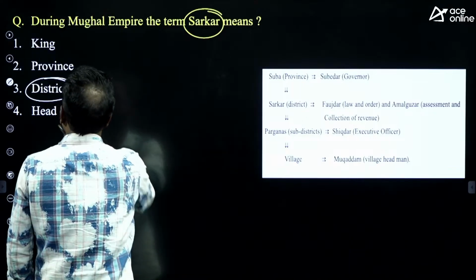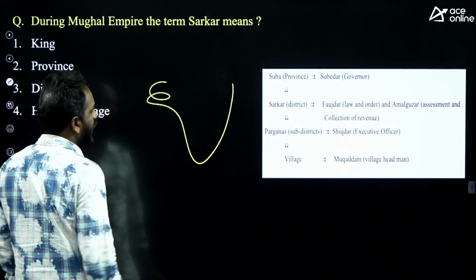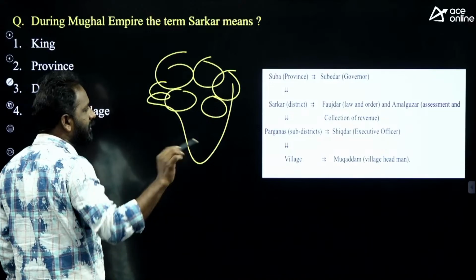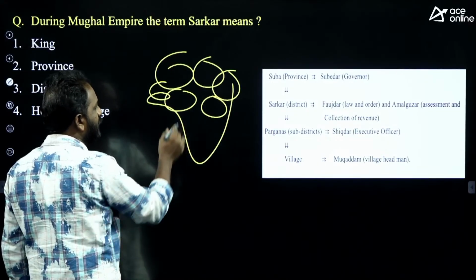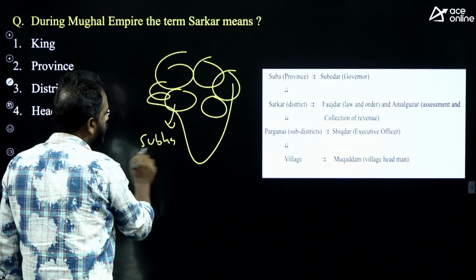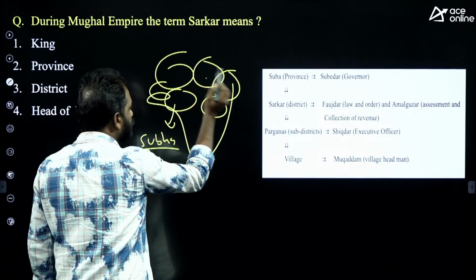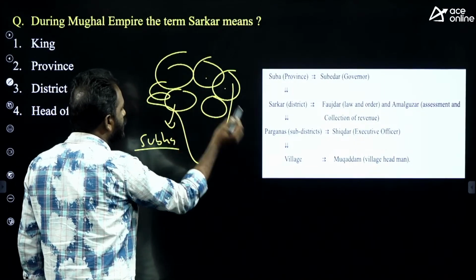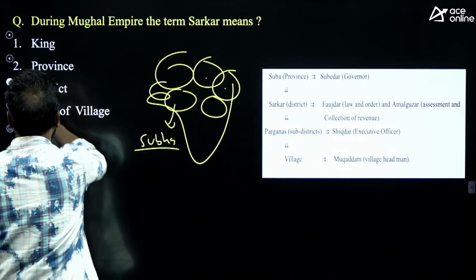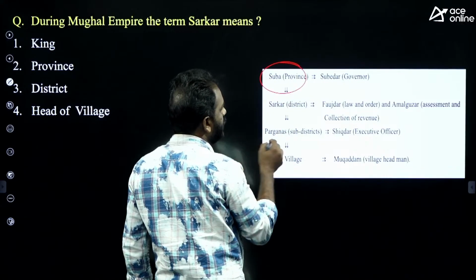Look at this. During the Mughal Empire, Akbar was a person who changed the Mughal Empire. Akbar divided the whole Mughal Empire. Today the entire country is divided into states. During Akbar's time, the entire country was divided into Suba. Suba is like a simple province. For example, Awadh Suba, Bengal Suba, Gujarat Suba. Today we call it states. Is it clear? So Akbar divided the empire into the Suba system.